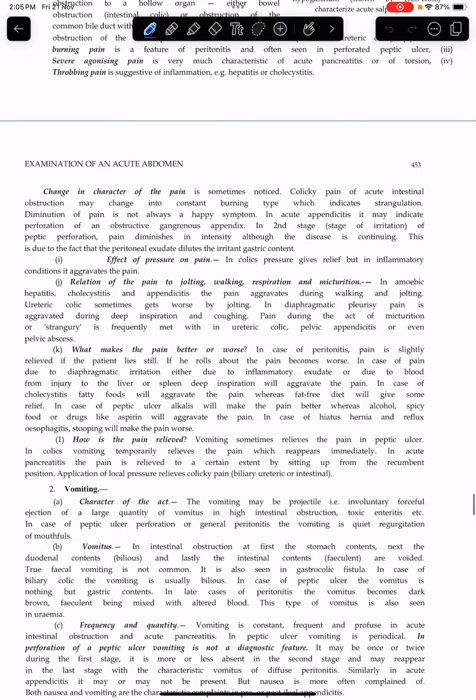Effect of pressure on pain. In colics, pressure gives relief, but in inflammatory conditions it aggravates pain.